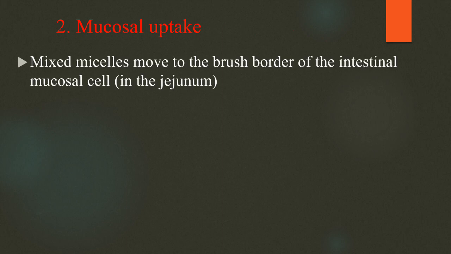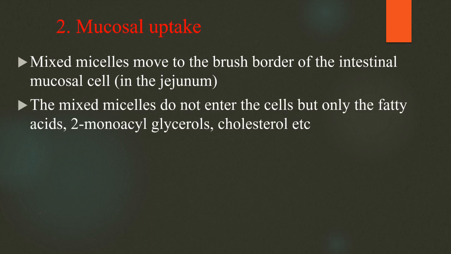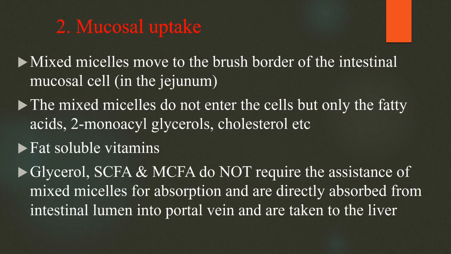Next one, mucosal uptake. Mixed micelles move to the brush border of intestinal mucosal cells. These mixed micelles will not enter, but only the fatty acids, 2 monoacylglycerols and cholesterol will enter along with fat soluble vitamins, which we already discussed in fat soluble vitamin digestion and absorption. Glycerol, short chain fatty acids and medium chain fatty acids do not require the assistance of mixed micelle formation for their absorption.